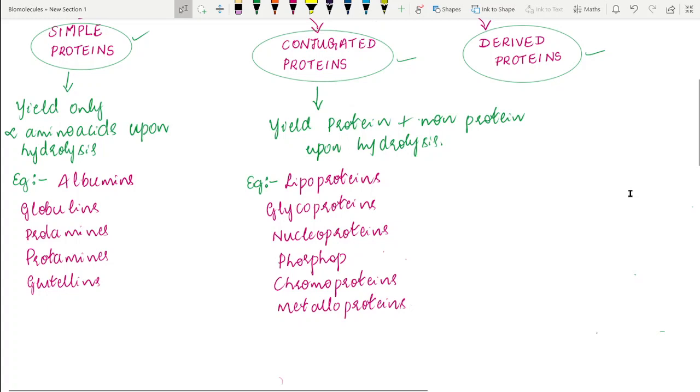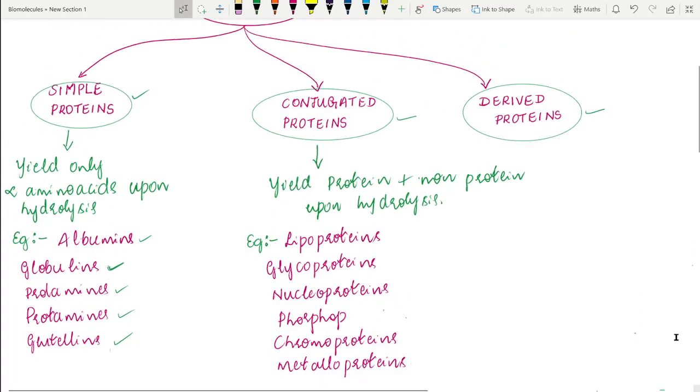Some of the common examples of different classes of proteins that come under simple proteins are albumins. The most common examples of albumins are the albumin present in the egg, the albumin present in a wide variety of plants, and even the albumin present in our serum. Then globulins. The best example for globulins are serum globulins. Similarly, prolamines, protamines, glutelins. These are all examples of simple proteins.